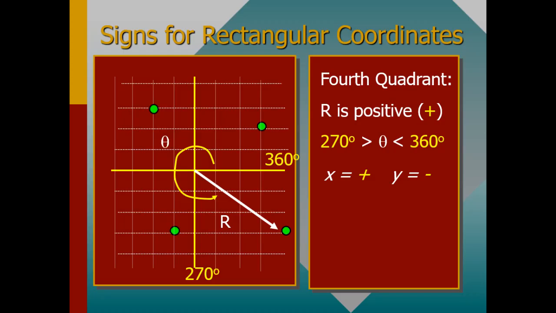The last quadrant, which is the fourth quadrant, the angle is between 270 and 360, of which the x coordinate is positive and the y coordinate is negative. So that's for the fourth quadrant. Finding the coordinates, you normally use the same formulas.